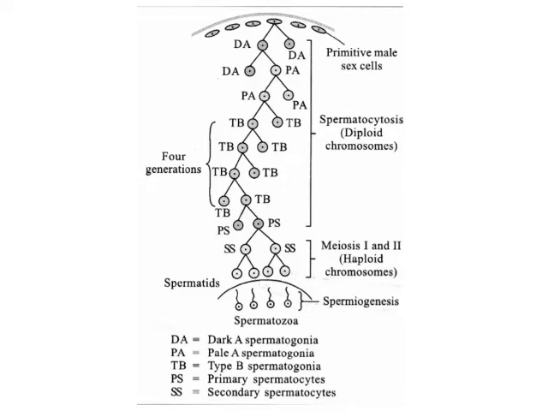spermatogonia, which further undergo around 4 generations of mitosis, and they form primary spermatocyte. The primary spermatocyte undergoes first meiotic division to form secondary spermatocyte, and this undergoes second meiotic division to form spermatids. The spermatids undergo spermiogenesis to form spermatozoa.